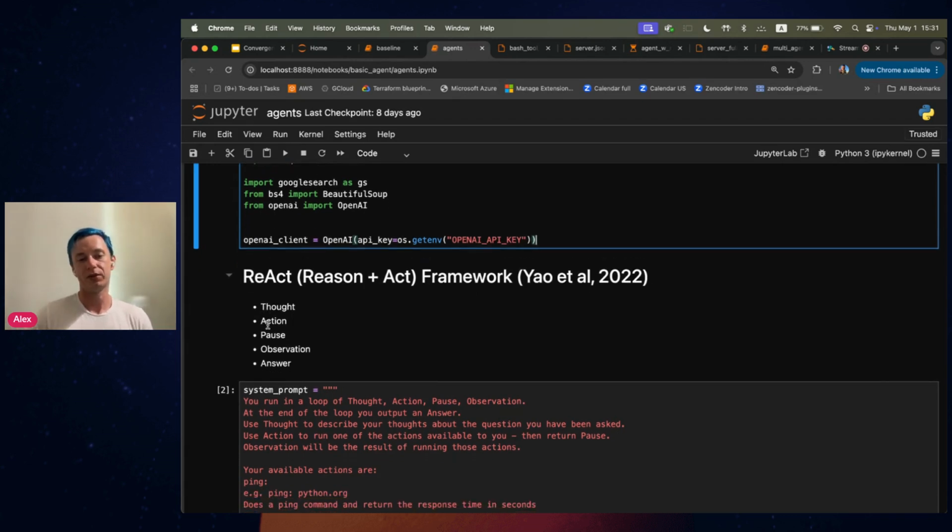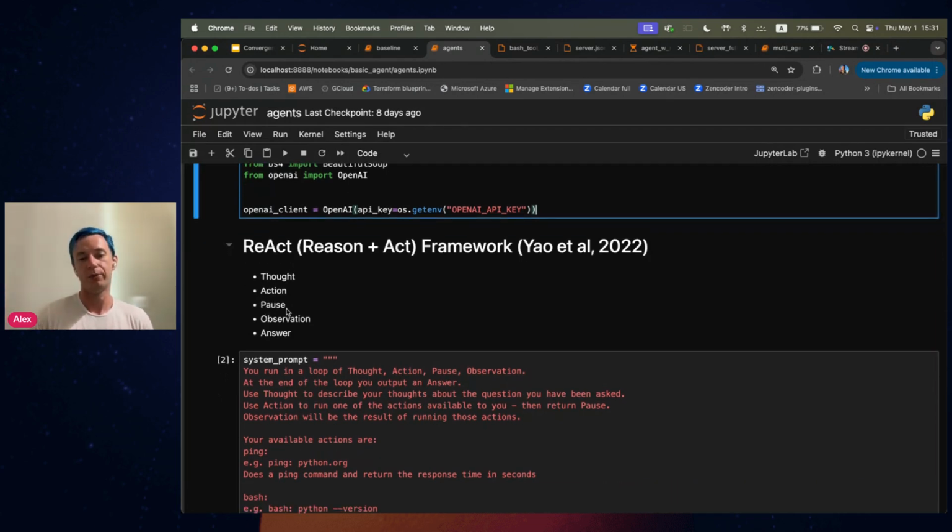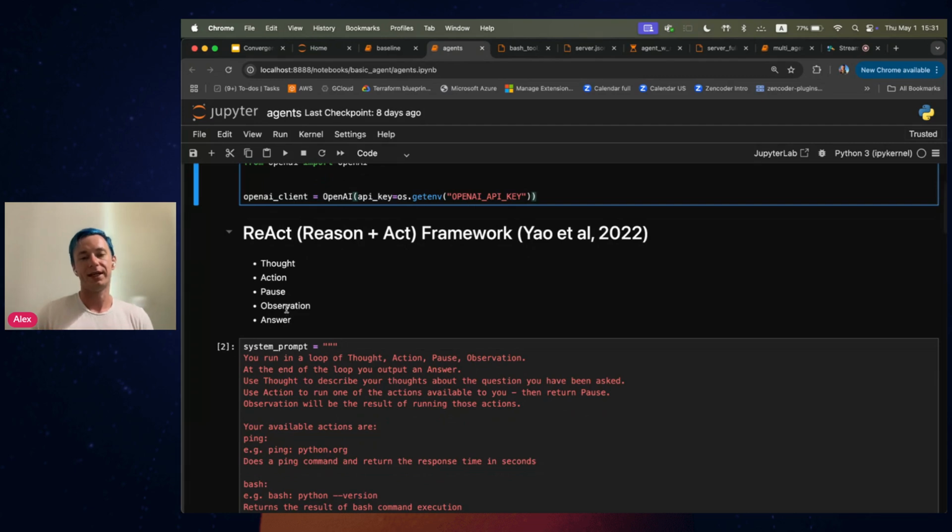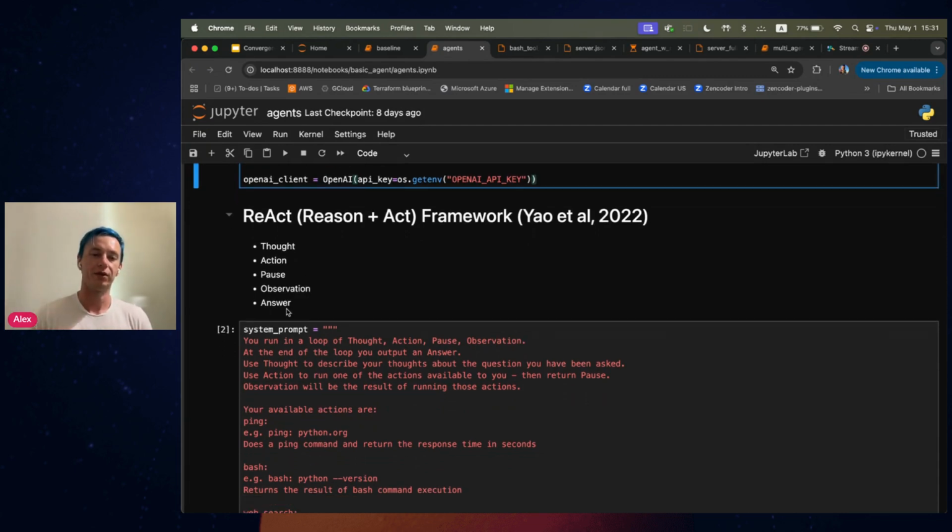Then it needs to perform an action or select an action, which needs to be run outside of the model to get the required information. Then we will pause. And this is basically when the action itself is supposed to happen. Then, based on this action output, the model will observe. So it will go into the observation step, and based on the observation, hopefully it will have enough information to give the answer. But if not, of course, it can go to the second loop. So it will go to the second thought, perform a second action, and so on until it gives the answer.